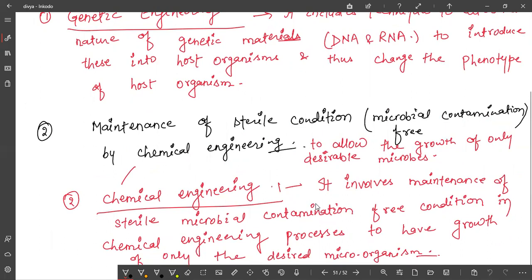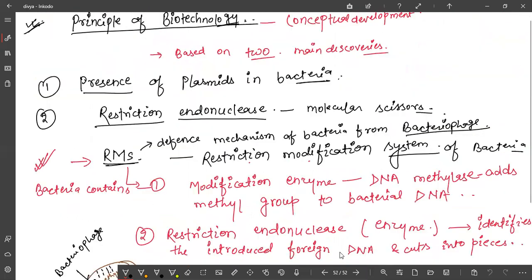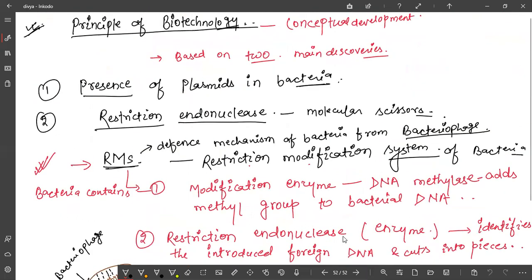Chemical sterile convection. Okay. Should we move to the next one? Yes. Okay.